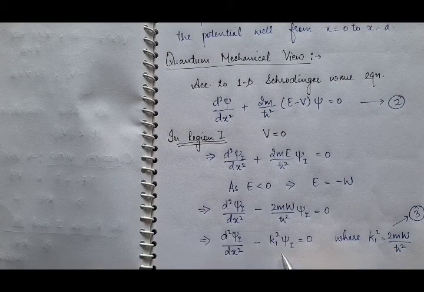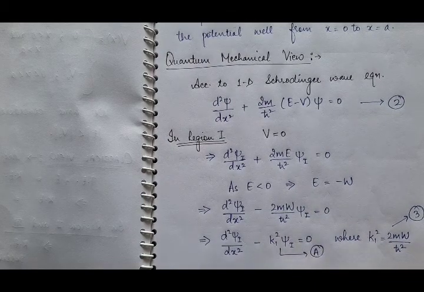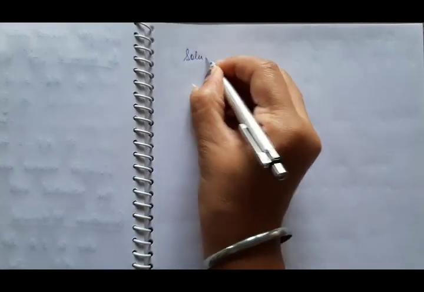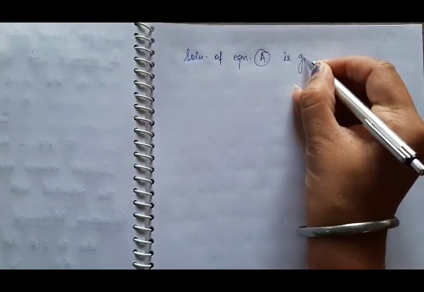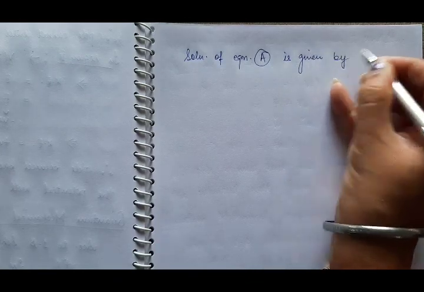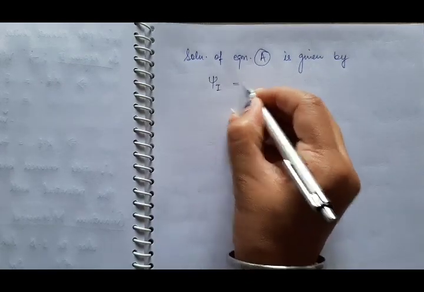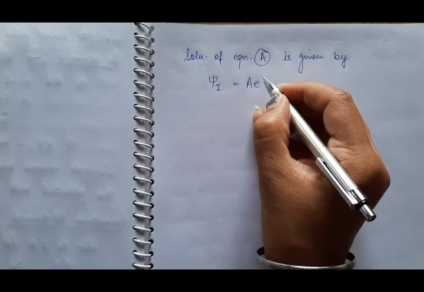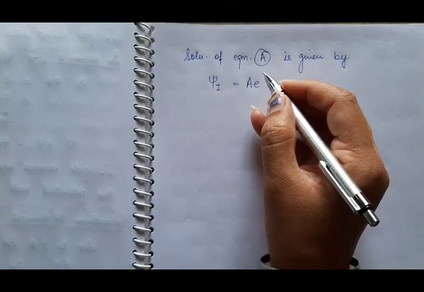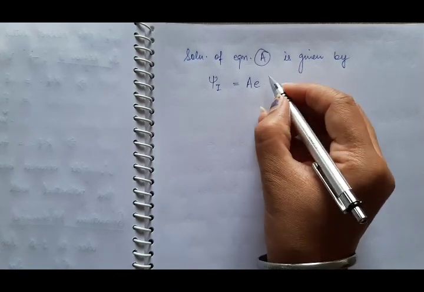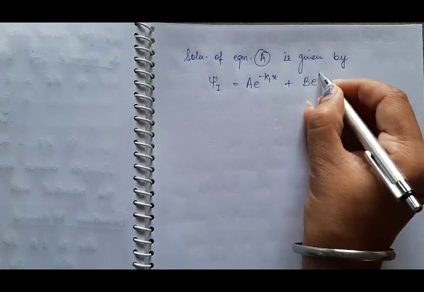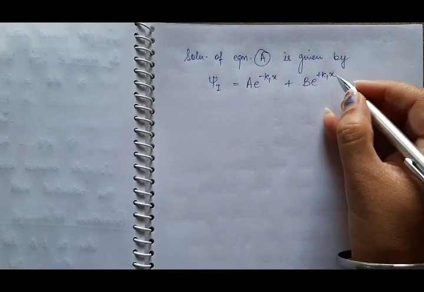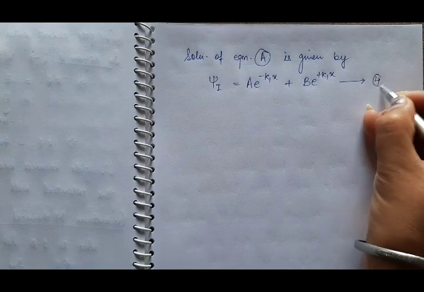So the solution of this equation is given by psi 1 is equal to A e raised to power minus k1x plus B e raised to power plus k1x, as there are two values of k1, plus k1 and minus k1. It will be the solution, and suppose this is equation 4.